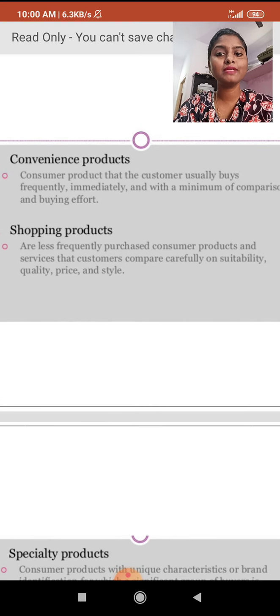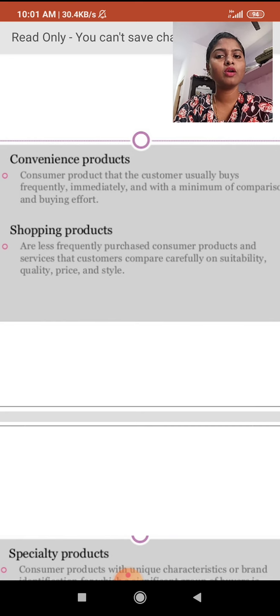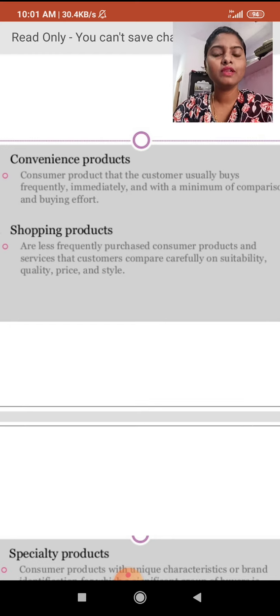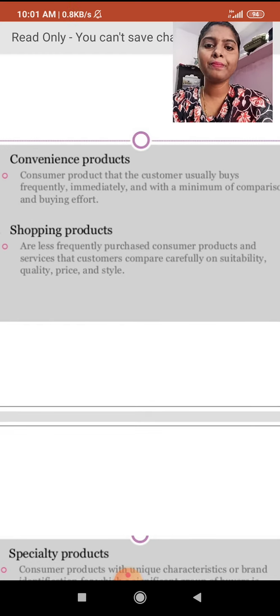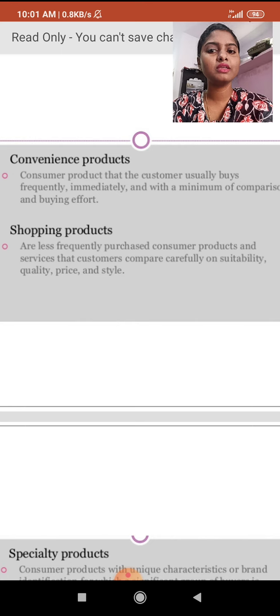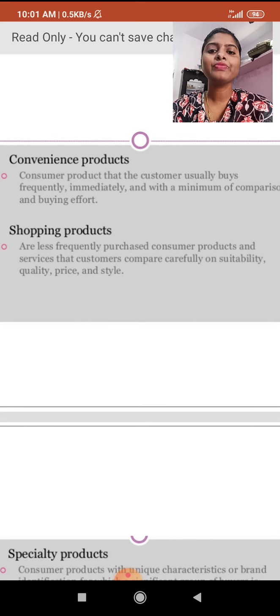Shopping products means we purchase the product less frequently, and we make comparisons. At the same time, we go for suitability, and we determine whether it is a quality product or not. We will check the price and also the style of the product, which we will discuss in shopping products.